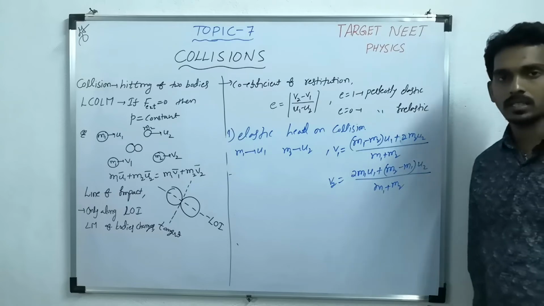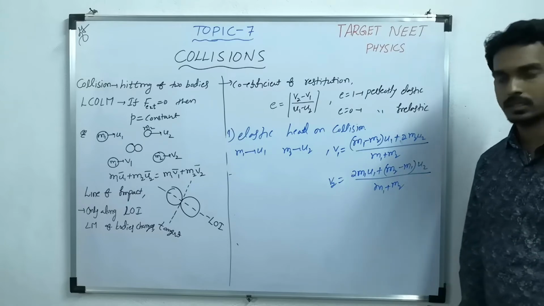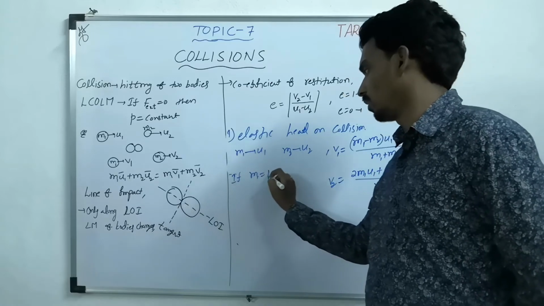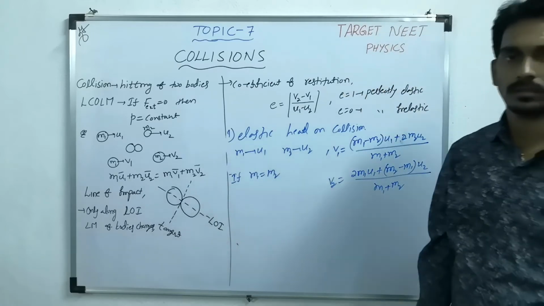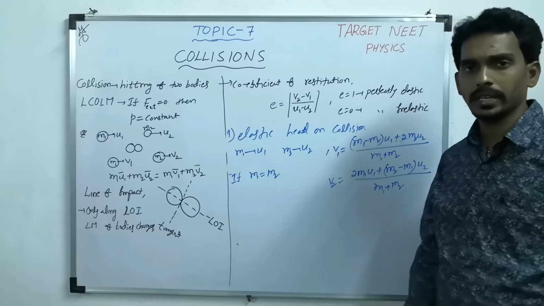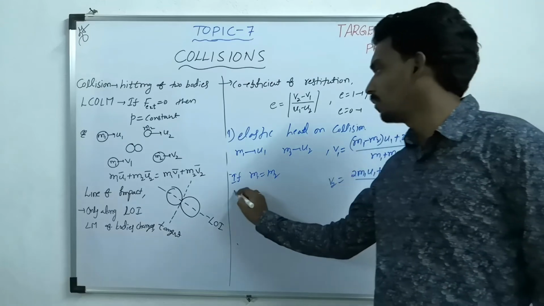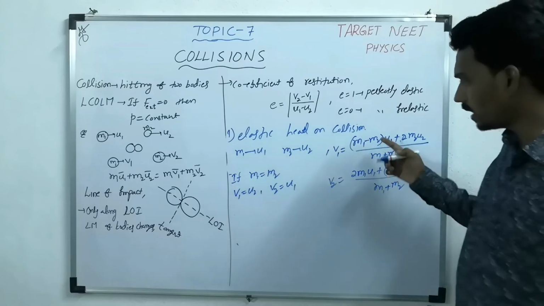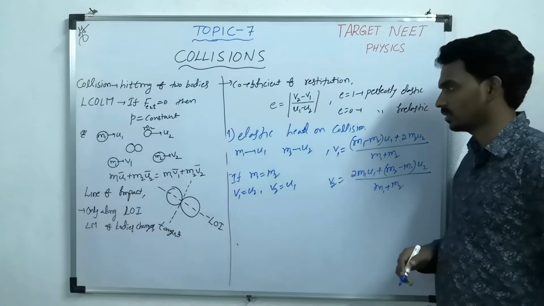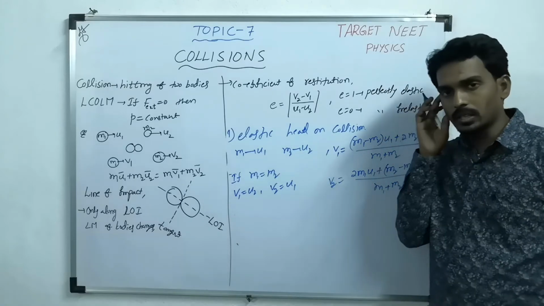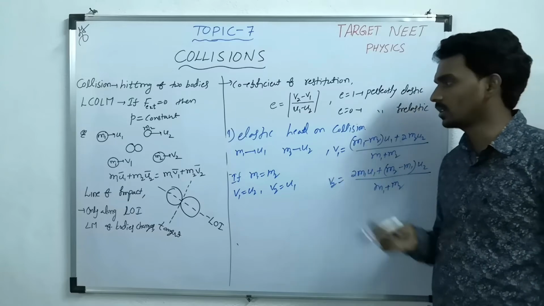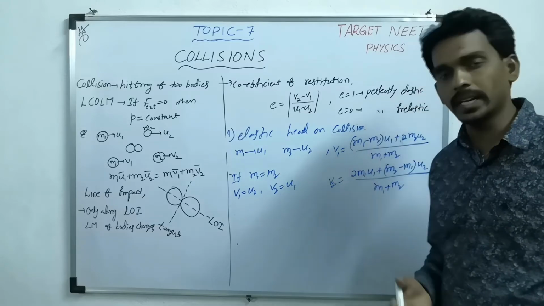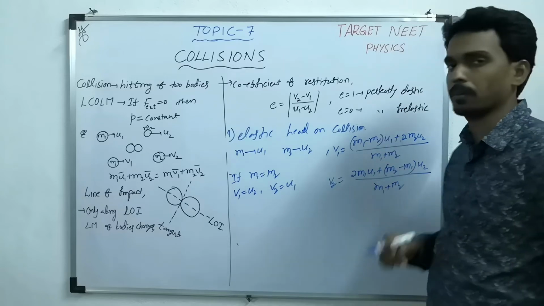These are the velocities after collision. Here if M1 equal to M2, then V1 equal to U2, V2 equal to U1. They exchange their velocities. But sometimes one confusion will come, that is they will not mention perfectly elastic collision. Then you have to take it as perfectly elastic collision and apply.